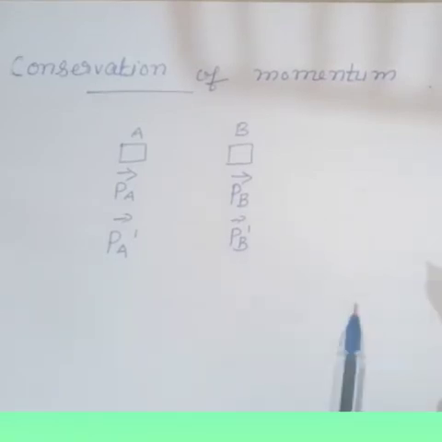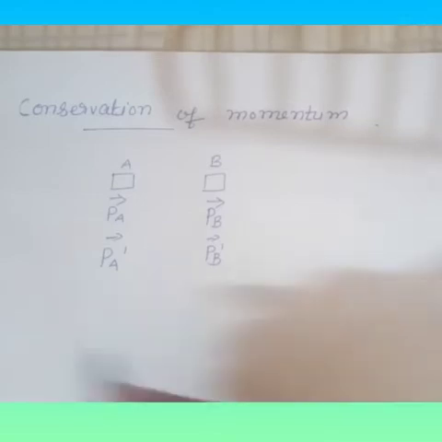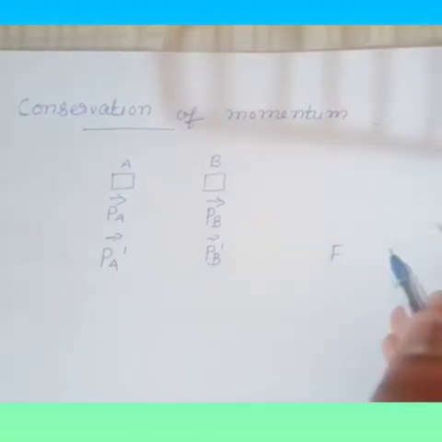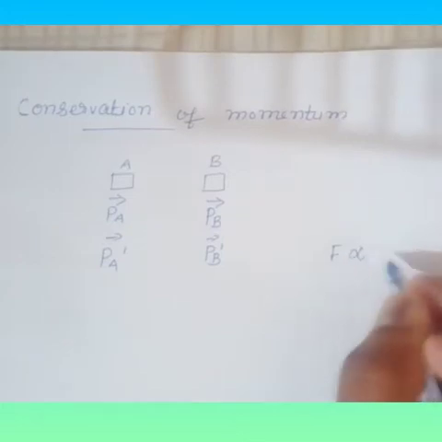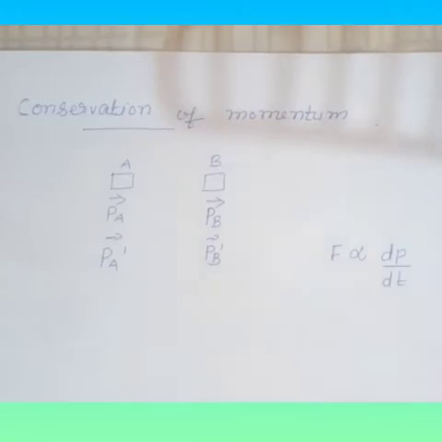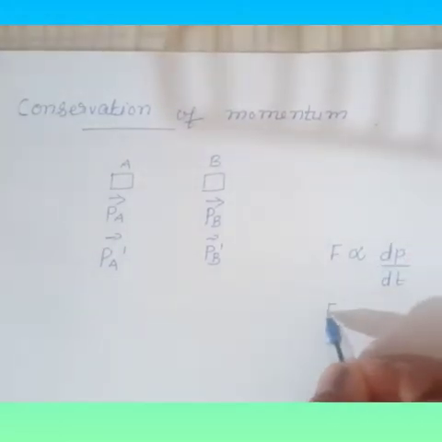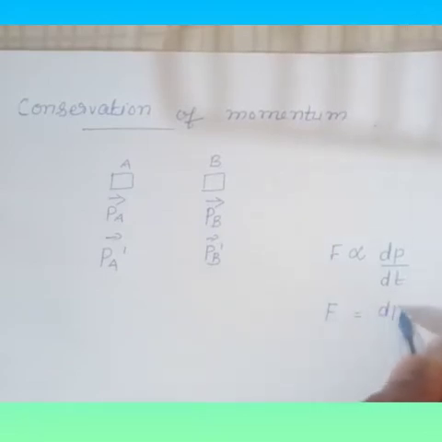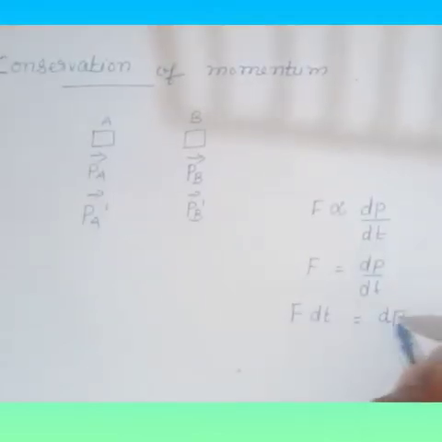Then you know Newton's second law. So what do you mean by second law? Force F is proportional to the rate of change of momentum, that is F proportional to dp by dt, where dp by dt means rate of change of momentum. Taking the constant of proportionality as 1, this equation becomes F equal to dp by dt. Then F into dt is equal to the change in momentum dp.